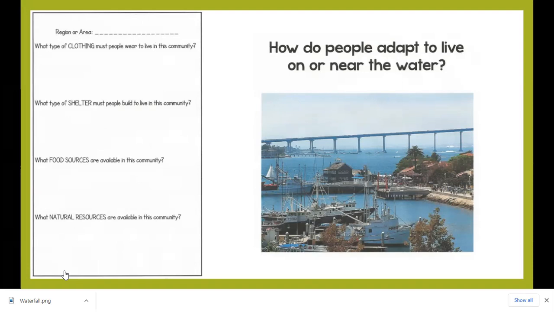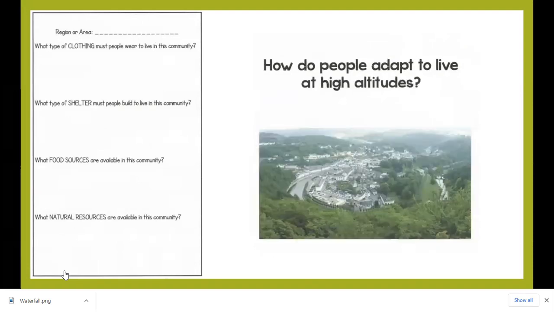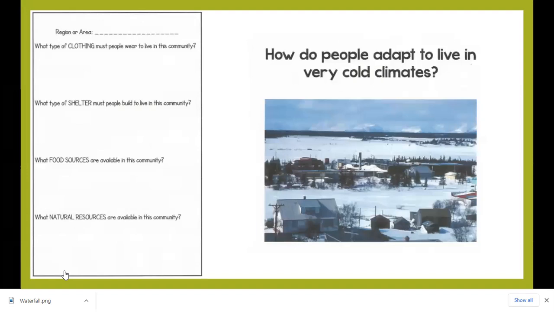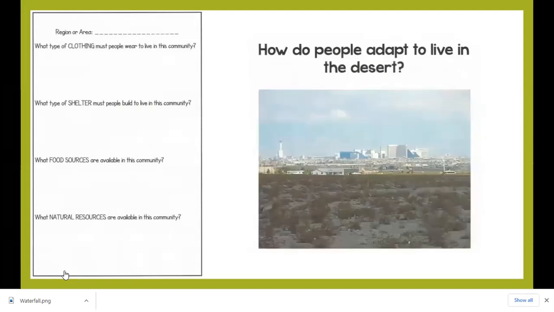I want you to stop and think, how do people adapt to live on or near the water? What must they do? How do people adapt to live at high altitudes? What must they do? How do people adapt to live in very cold climates? How do people adapt to live in the desert?